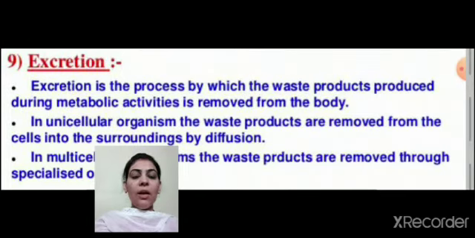Excretion क्या होता है? Excretion is the process by which waste products produced during the metabolic activities are removed from the body. So, basically, it is the removal of waste from the body. These wastes can be in the form of carbon dioxide gas also. Carbon dioxide acts as a waste for our body.